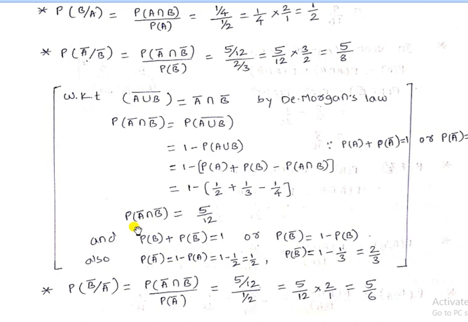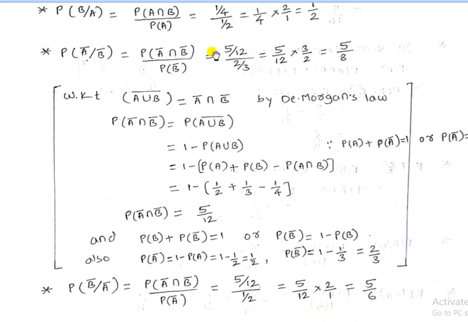Now use the value of probability of A bar intersection B bar and the P of B bar value in the above equation, which gives 5 divided by 12 divided by 2 by 3. So 5 by 12, and the denominator term becomes reversed, 3 divided by 2, which gives 5 divided by 8.